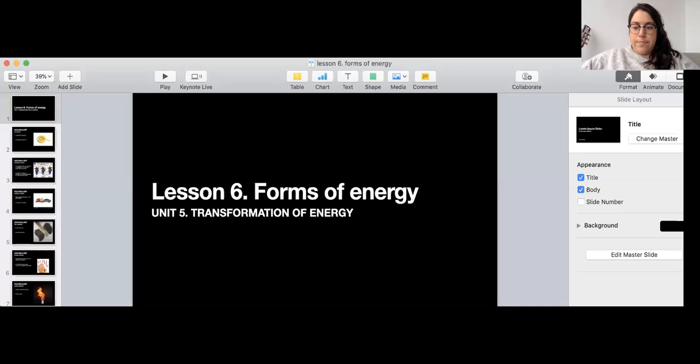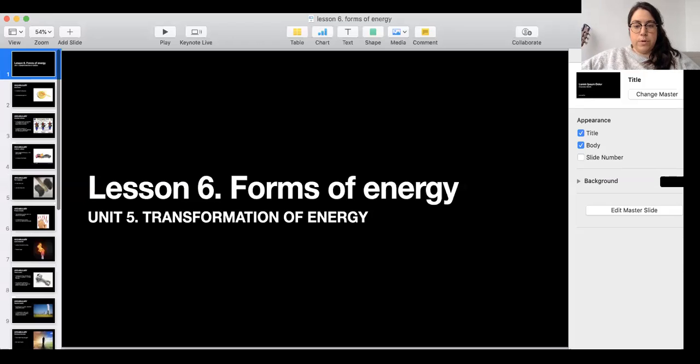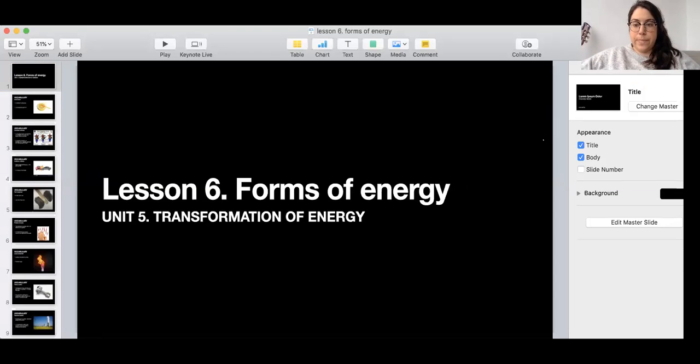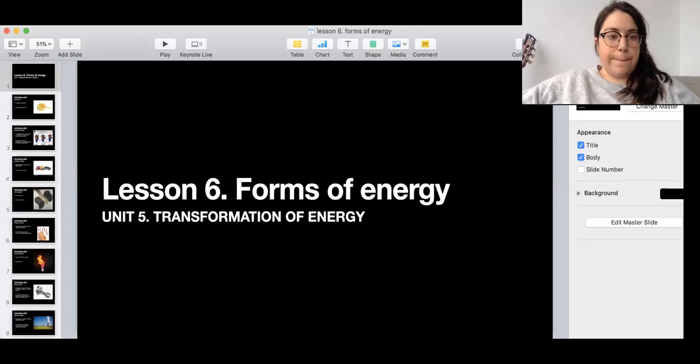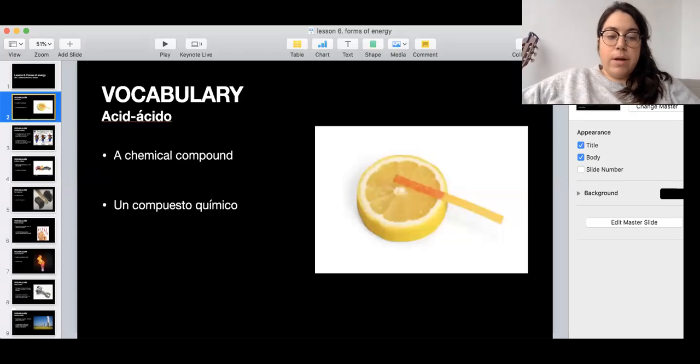So we talk about the lesson of today. Today, we're going to talk about forms of energy. That's your lesson 6. And for the vocabulary today, we have the word acid. Acid is a chemical compound. Es un compuesto químico, meaning different molecules put together.